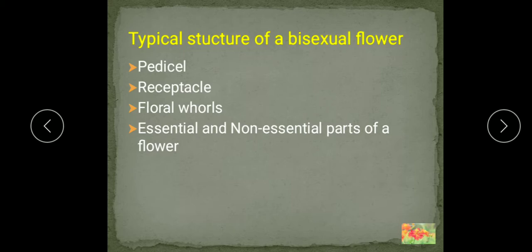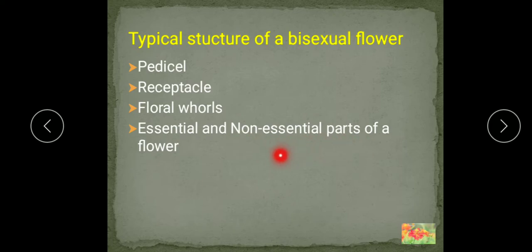Androecium, that is made up of stamens, is the male part and produces the male gamete, and the female part, that is known as the pistil or the carpel, produces the female gamete. So they are the parts which are participating in the reproduction directly. So these parts which are directly concerned with reproduction are the essential parts of a flower. Which ones? That is stamens and carpels, or you can write androecium and gynoecium.